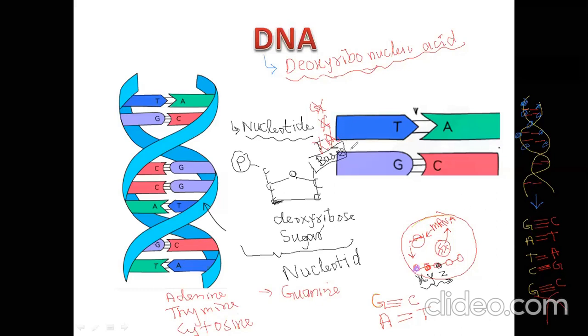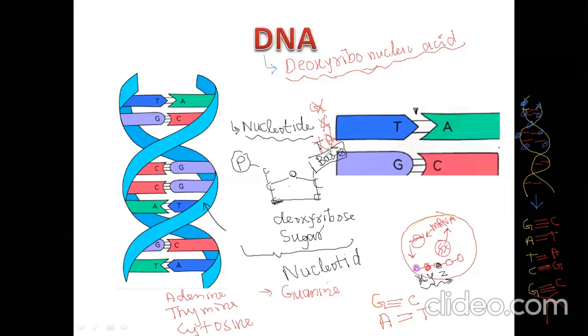Is it clear? So once again, let me repeat. Nucleotide, this is the structure of a nucleotide. This sugar is called deoxyribose sugar. This sugar contains 5 carbons: carbon 1, carbon 2, carbon 3, carbon 4, and out is carbon 5. Okay, and to this carbon number 1, nitrogenous base is attached. I wrote it here, bases, right? And to this carbon number 5, phosphate is attached. Okay, if thymine nitrogenous base is attached, we call that thymine nucleotide.